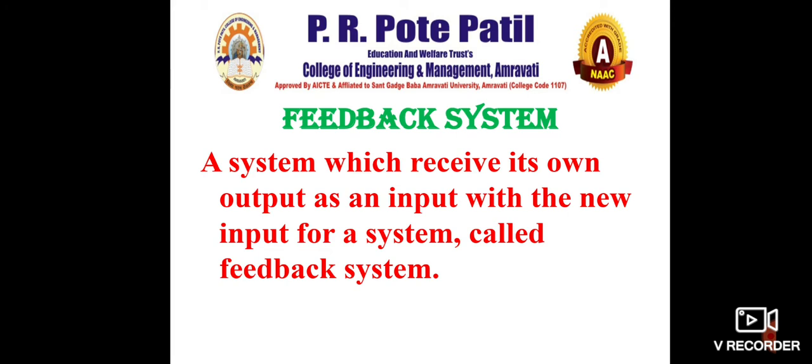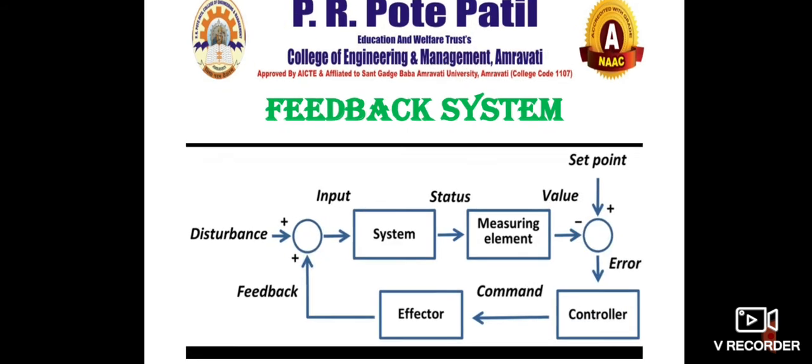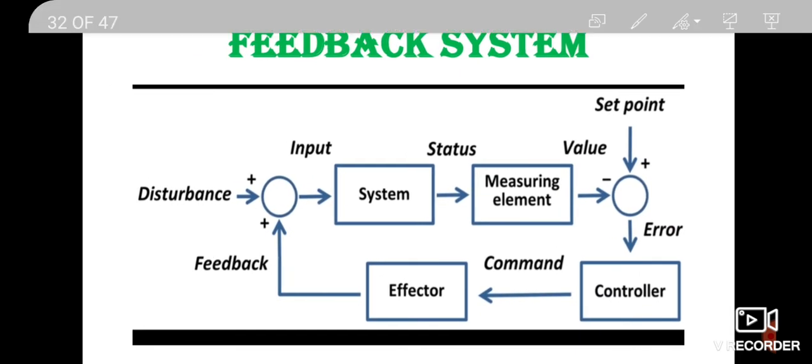Why feedback? Because when you do a certain activity in a system, you vary it and then measure its performance. If that performance is up to the mark, it is a go ahead, and if it deviates in any way, then you can go for correction. There can be thousands of examples of feedback systems. We'll see them one by one, but let us first understand this with a very simple diagram.